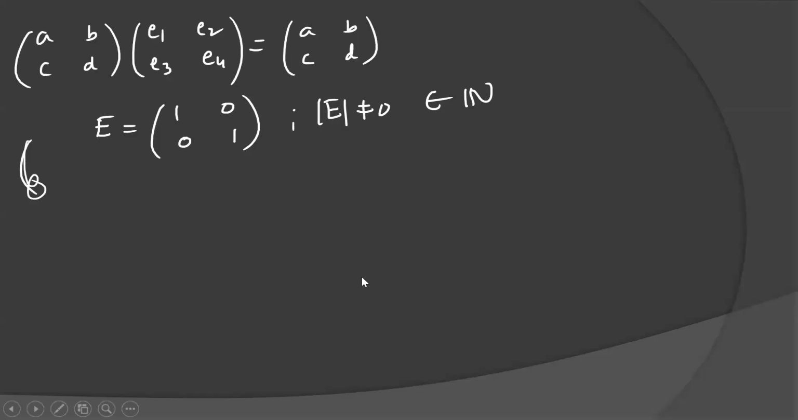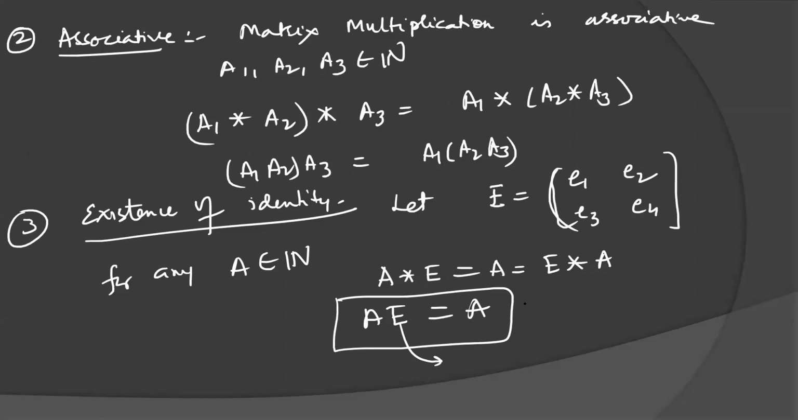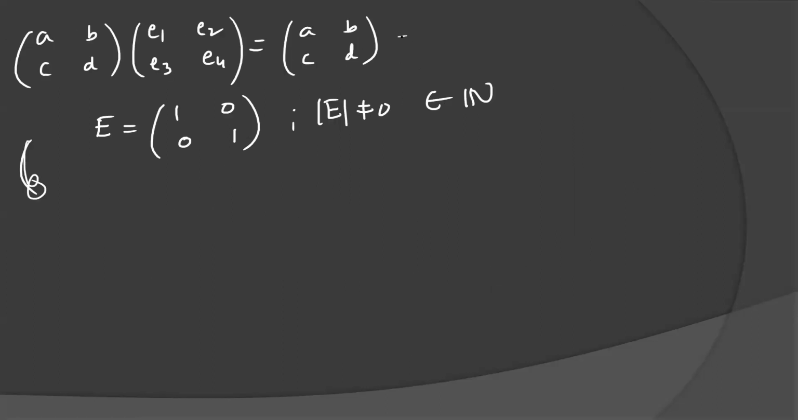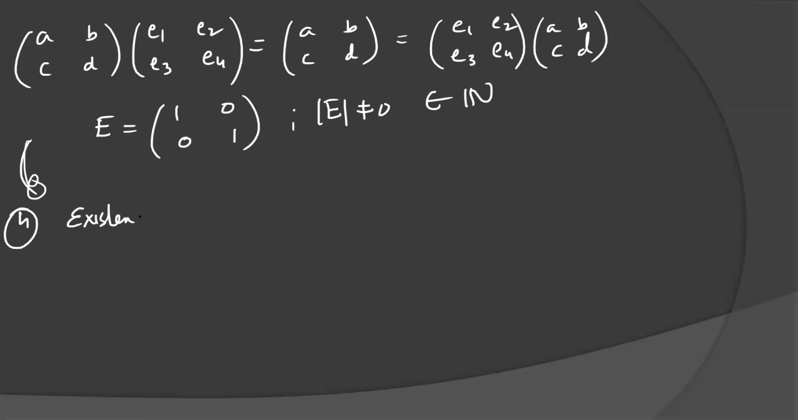One important point to remember here: it will be equal to E into A also. So it will be [E1, E2; E3, E4] times [A, B; C, D]. If you find the values of E1, E2, E3, E4, you will get the same matrix. Or you can visualize it: which matrix is satisfying this property? You will get the answer: the identity matrix is satisfying this property.